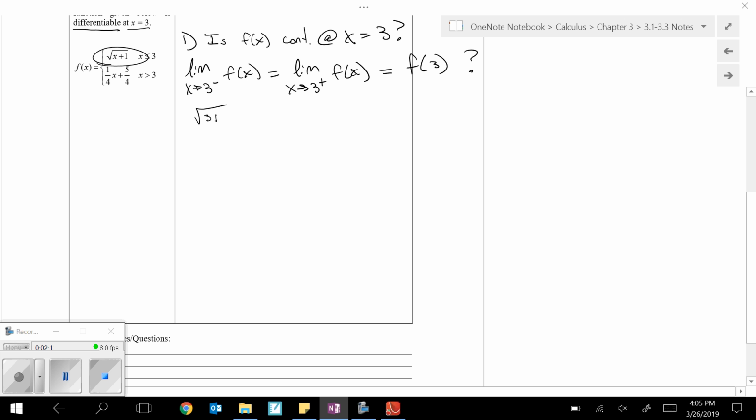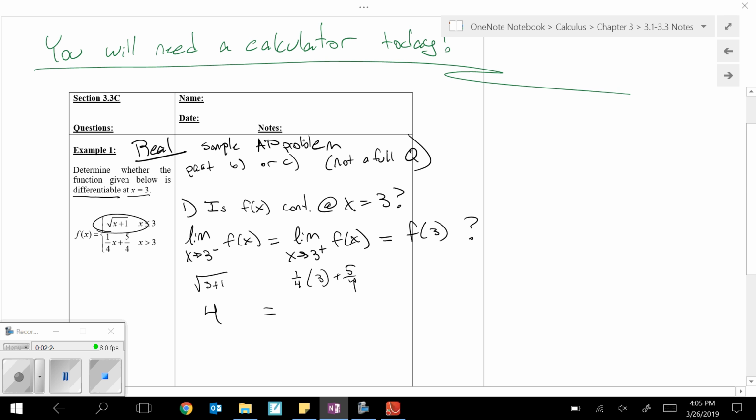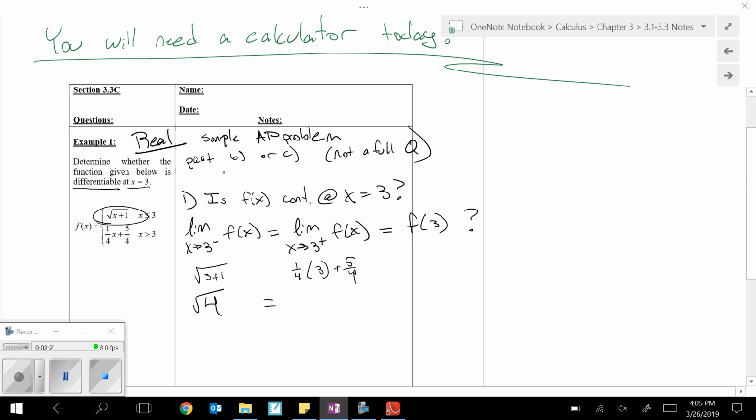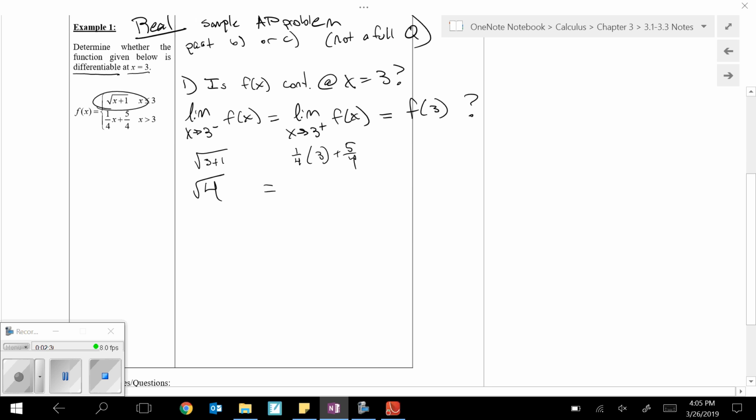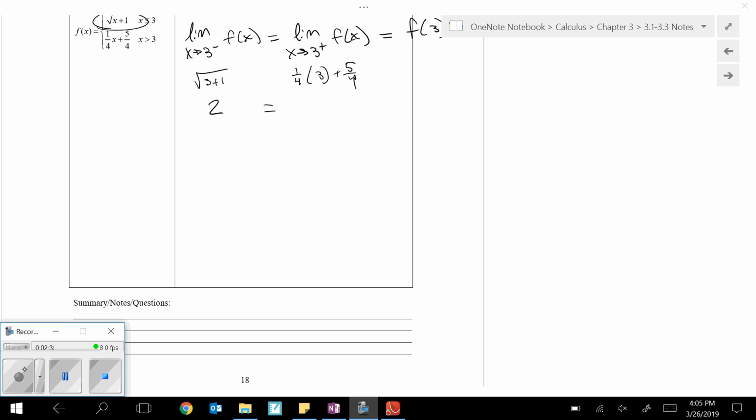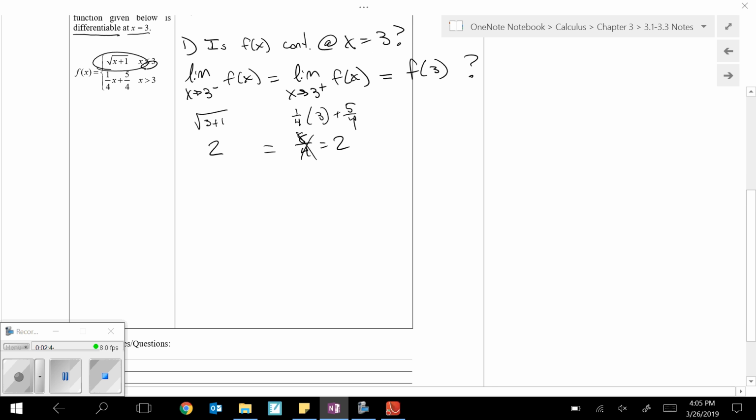Square root of 3 plus 1 is 4. On the right side, we've got 1/4 of 3 plus 5/4. So 3/4, 5/4, 8/4. Wait a minute. Did you notice this? I don't know why my computer keeps scrolling down. And square root of 4 is definitely 2. Sorry about that. So there we go, 8/4 comes out to 2. And then f of 3, well, we've got the or equals here, so we also know that is equal to 2.